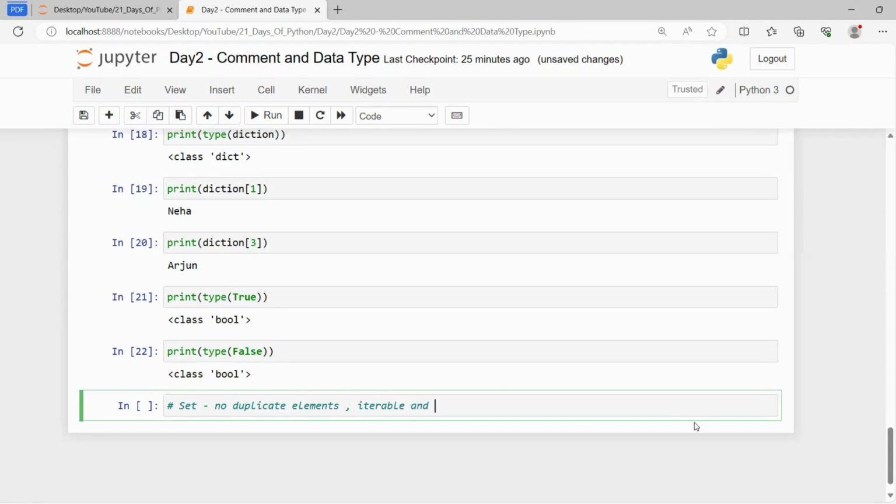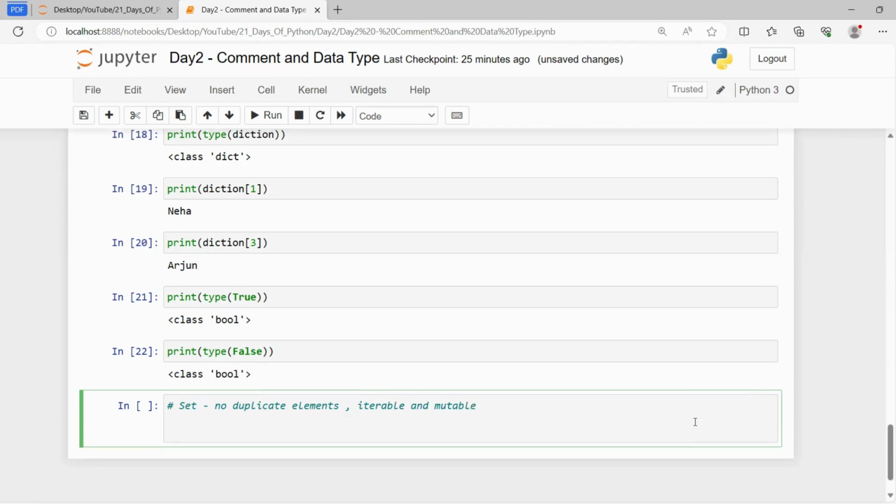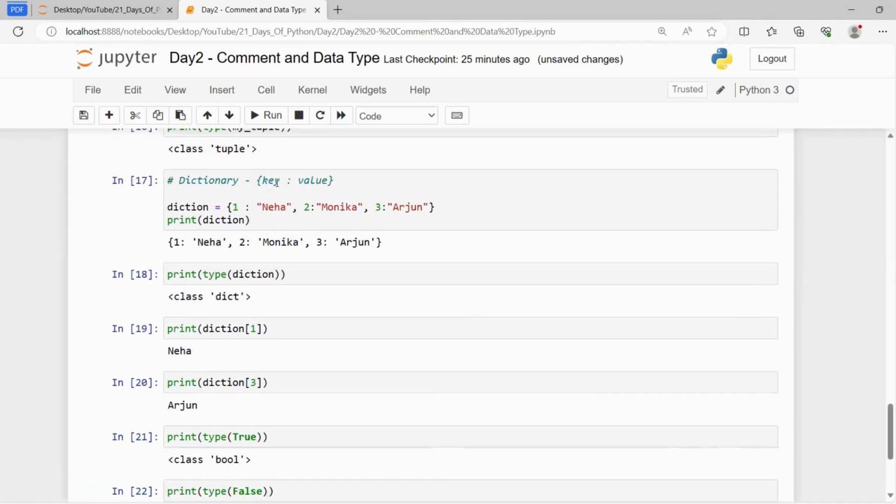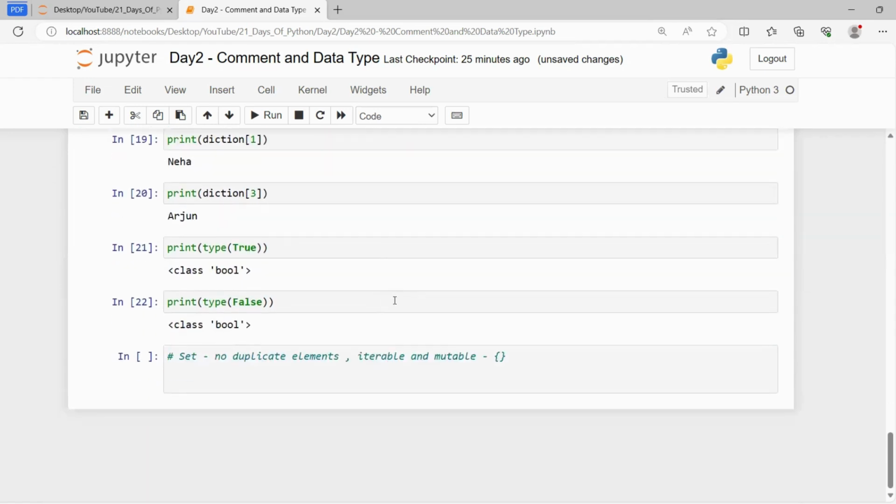Set starts with a curly bracket. Dictionary also starts with a curly bracket, whereas in a dictionary we have key value pairs, and in a set we do not have any key value pair.